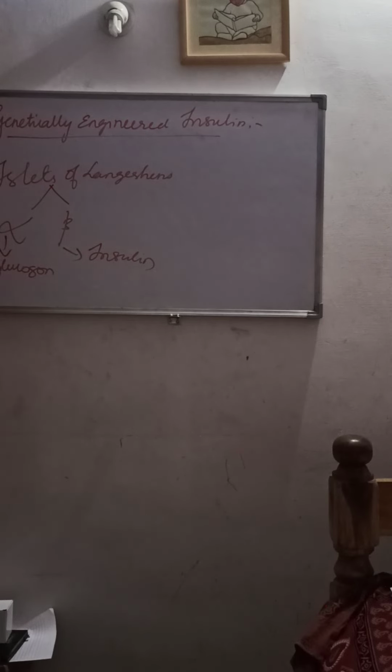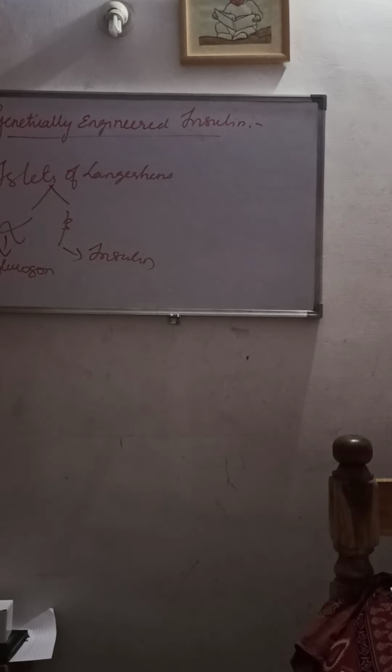That is how it maintains balance. When the pancreas of a person is not functioning properly, there will be an uncontrollable glucose balance, which leads to what we call diabetes mellitus.